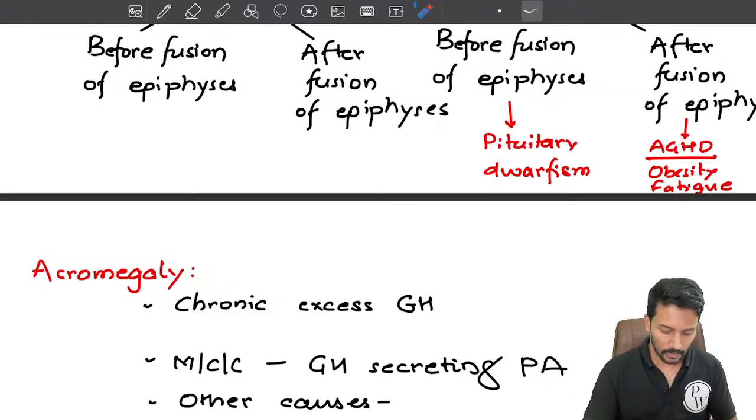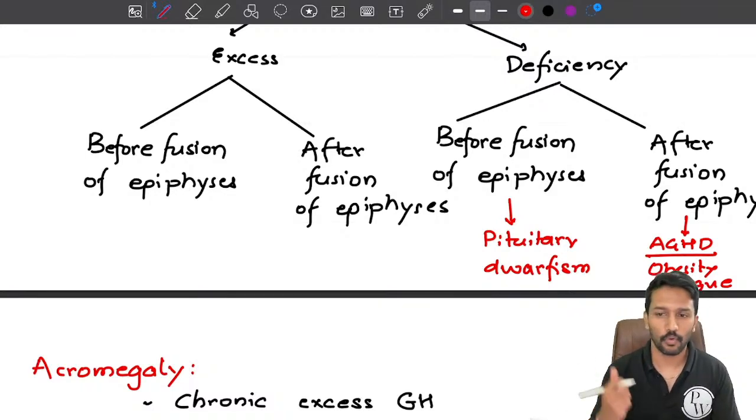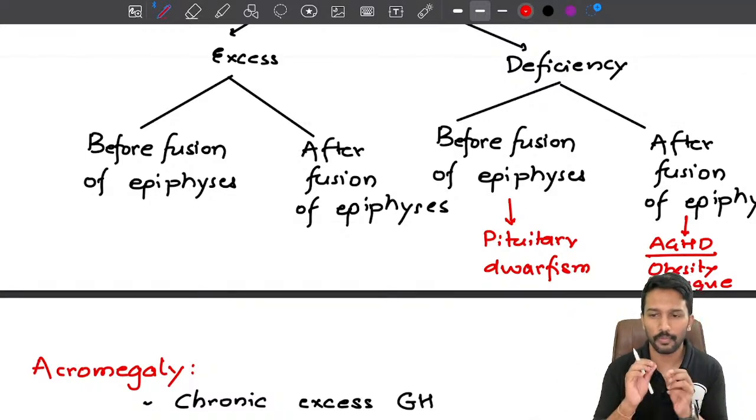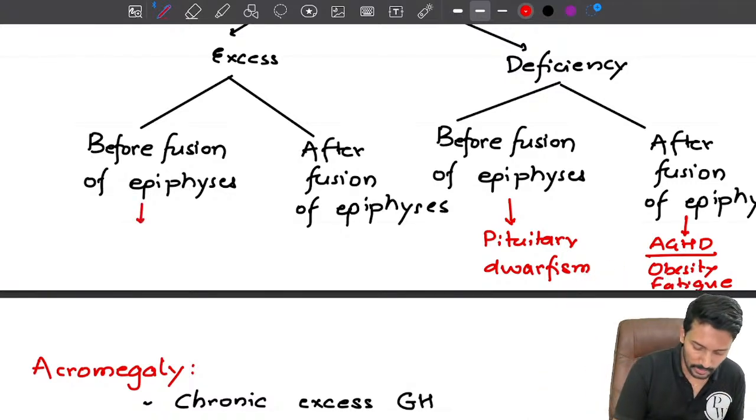Okay. Now if I get excess growth hormone, more than the required amount of growth hormone, if that happens before my epiphyses are fused, in that case my final height will be way more than what is expected. So in that case we will call it pituitary gigantism.